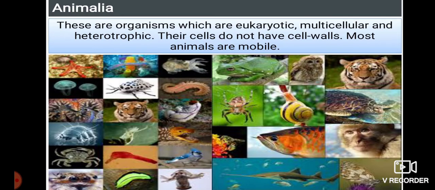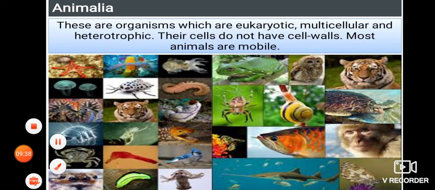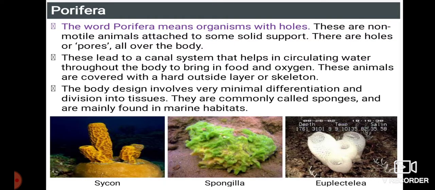Next we have to go for animalia. So far, children, we have learnt about the classification of plants. You have to remember them: thallophyta, bryophyta, pteridophytes, gymnosperms, and angiosperms. So next we move on to animalia. These are organisms which are eukaryotic, multicellular, and heterotrophic. These cells do not have cell walls. Most animals are mobile, that is, they move from one place to another.